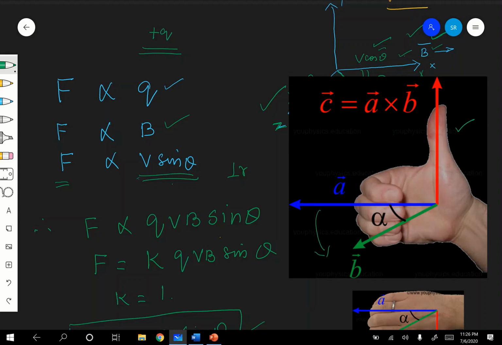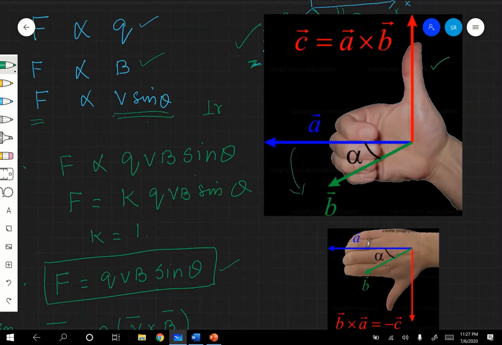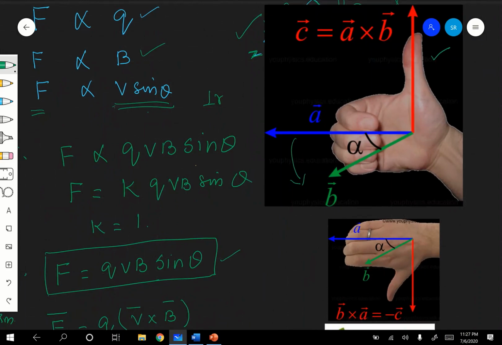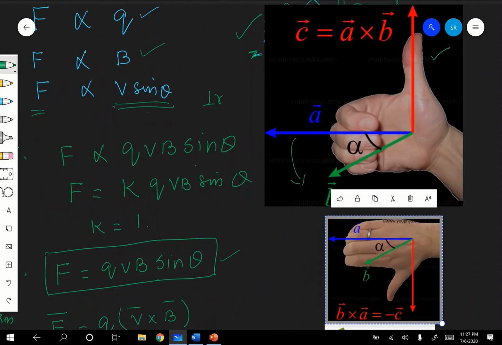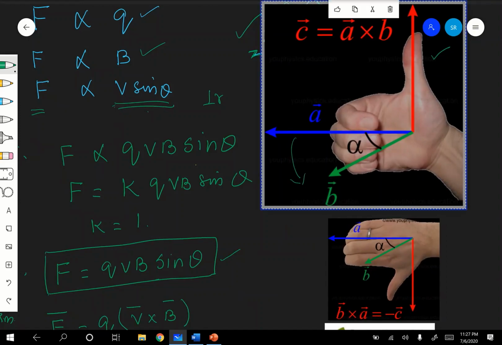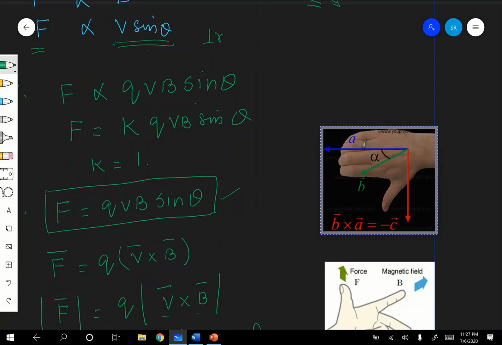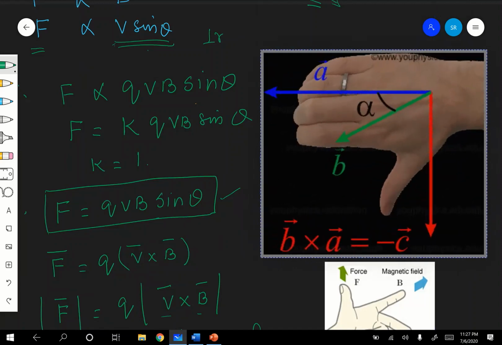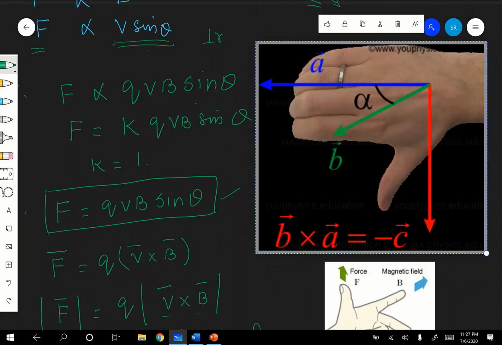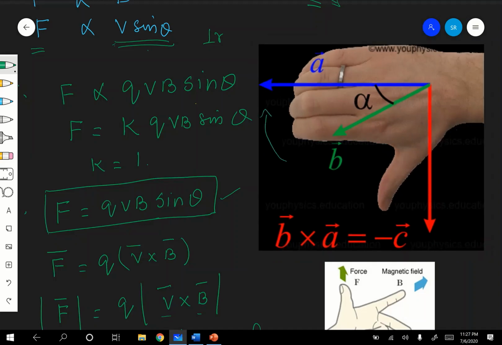I am just recalling your cross product. How? Right hand screw rule. Is it clear? Now if you want B cross A, see here. Now, for B cross A, the curvature of the fingers should be from B to A, which means the opposite direction.